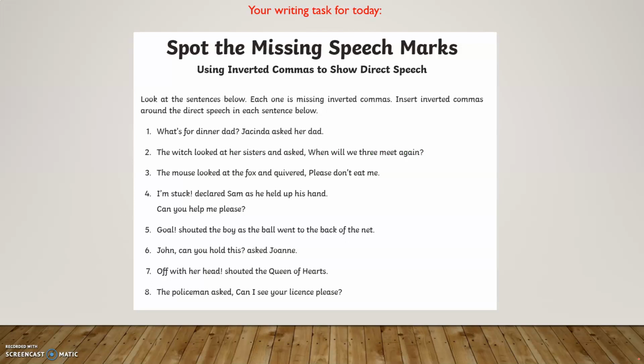Your writing task for today is to rewrite these sentences in your home study book or any book that you have at home and add the quotation marks. You will already notice if we read the first one, what's for dinner, Dad? There's already that punctuation in there that I mentioned that needs to be inside the quotation marks. The first one, Jacinda is actually saying, what's for dinner? So your quotation marks would go here and here. Sorry, they're not very good. There we go. I've done the first one for you.